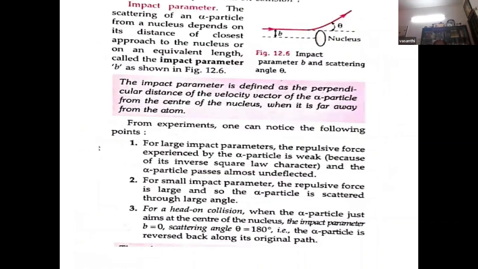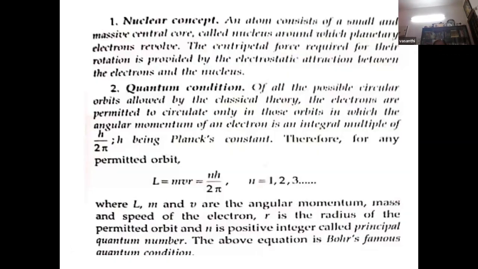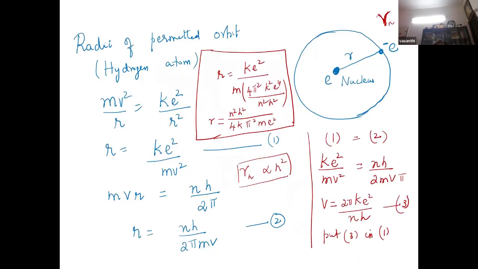So we could explain the orbits. It's a derivation, so you can find Rn. The Rn derivation is very important, and we can expect it this time also. Suppose the question is to derive an expression for the radius of the nth orbit of the hydrogen atom.